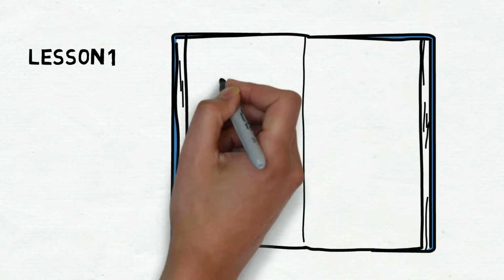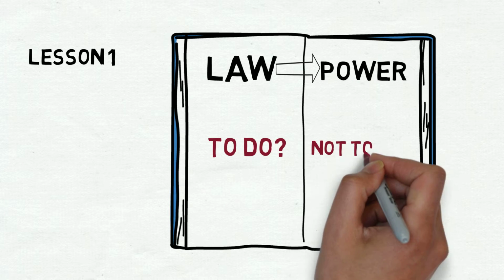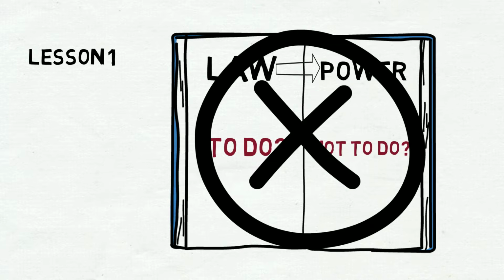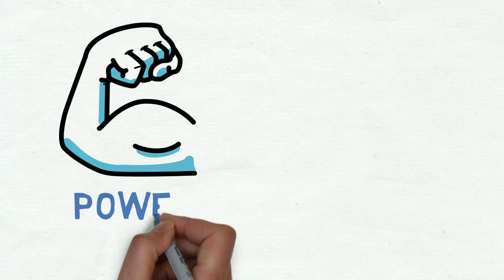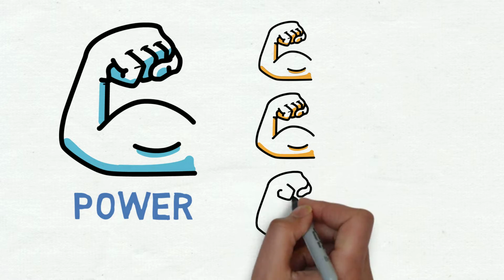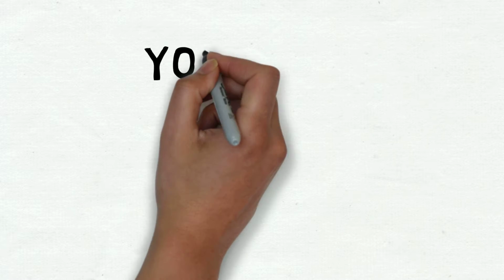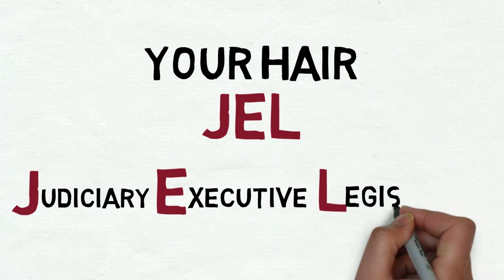Lesson 1. The very first thing you need to remember about law is law creates powers and a minimum standard of what to do and what not to do. Without law, no one has a power against the others and everyone can do anything they like. All powers within a country is shared by judiciary, executive, and legislative bodies. Key to remember: Yohejel, judiciary, executive, legislative.